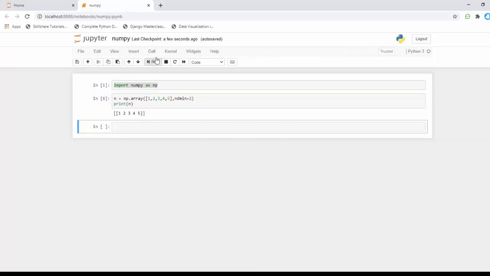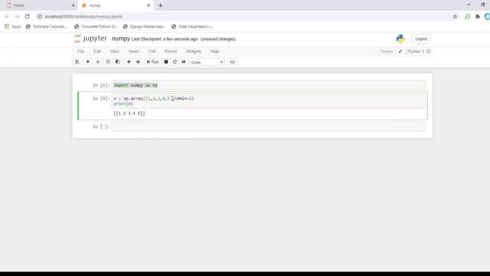I'm just specifying the number of dimensions here. What if it was 3? You can see the bracket has been extended. I'm telling numpy the number of dimensions here. This is ndmin 1, and if I specify 2 here, we have two dimensions.